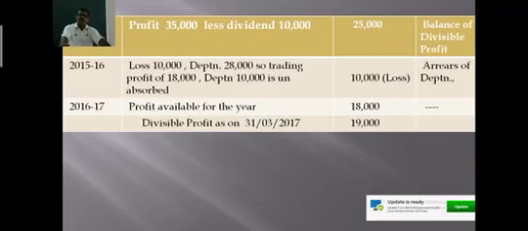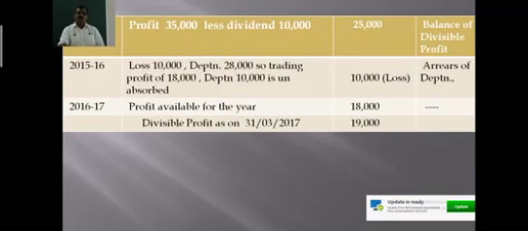So the amount of depreciation unabsorbed is rupees 10,000. So total depreciation is 28,000. Out of 28,000 depreciation, the depreciation to the extent of rupees 10,000 only is unabsorbed. So 18,000 depreciation is absorbed. So 10,000 rupees unabsorbed depreciation, or arrears of depreciation, should be carried forward to calculate divisible profit,